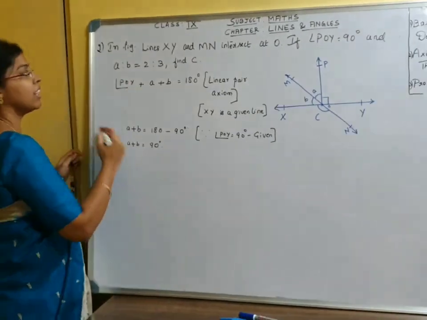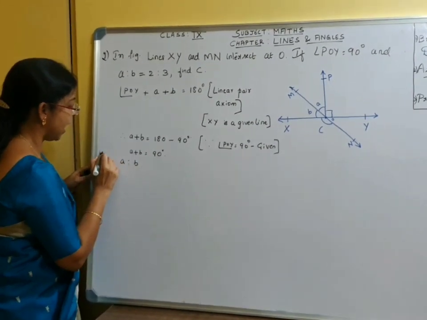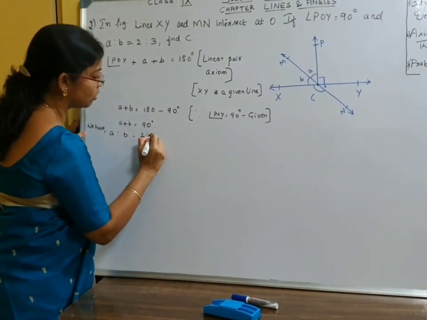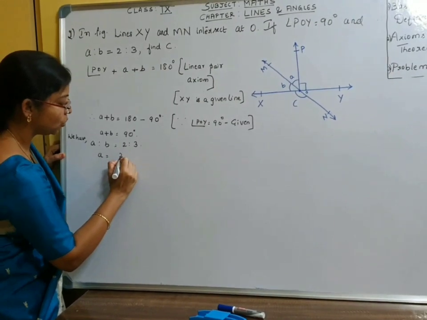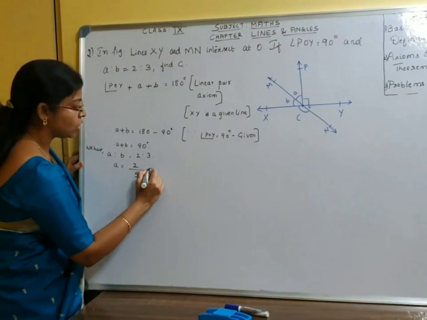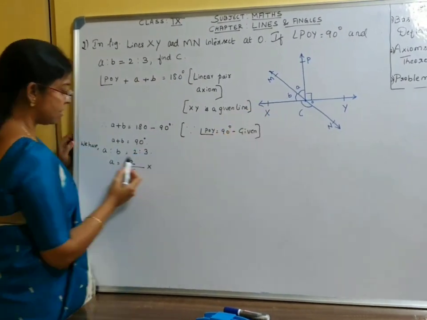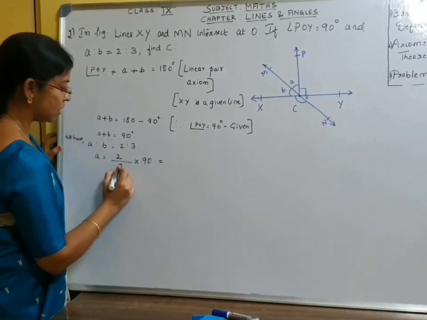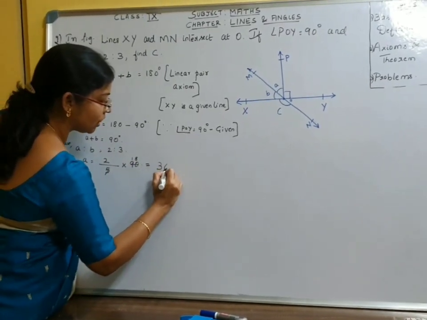And we also have the ratio A is to B is equal to 2 is to 3. Therefore, A is equal to 2 by, what is the total ratio? 5, into, we know that the sum of the angles A and B is 90 degrees, which is 5 into 18, 18 into 2, 36 degrees.